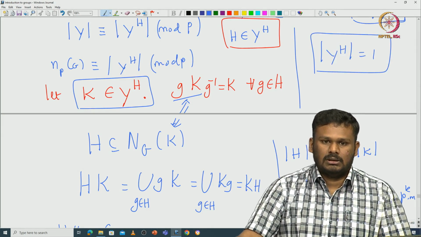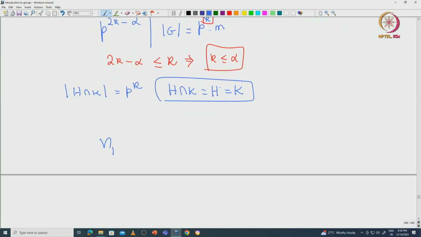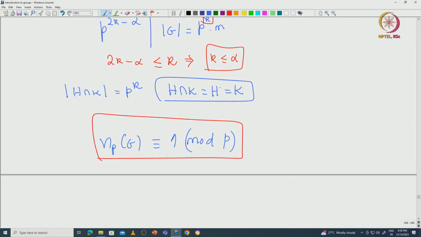Now this proves that n_p(G) is congruent to 1 modulo the prime p. So this actually completes the proof.